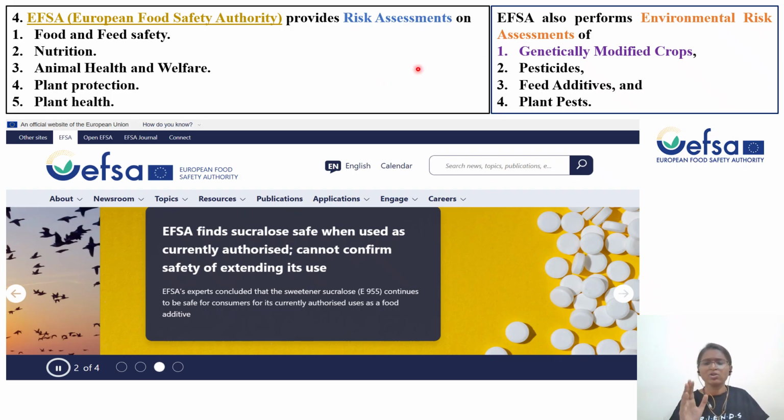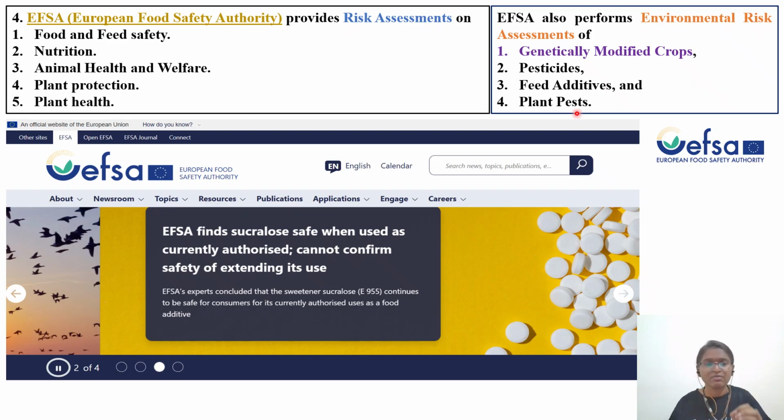Nowadays, a lot of European inspectors are coming and asking for ecological risk assessment, that is PEC PNEC ratio, RQ, that is risk quotient ratio, hazard coefficient. This type of information they're asking, risk assessment reports they're asking. So these are very important. ERA reports are important. And as I discussed now, genetically modified crops, pesticides, feed additives, and plant pests, all these things come under EFSA.